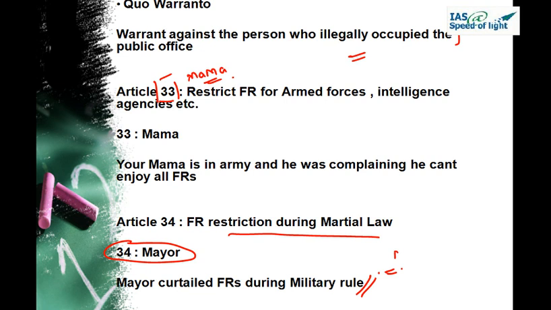We will remember only the important articles which can be asked in UPSC. But the same principle you can apply anywhere. If you want to become the master of the constitution, you can use this way and learn each and everything about the constitution. But that is not required for UPSC purposes. Our purpose is to memorize what things are important for UPSC and then go for the conceptual part.